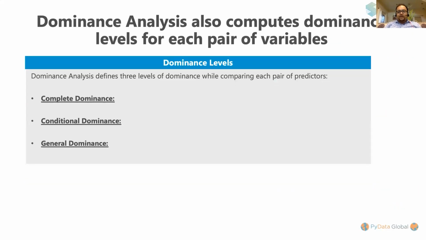One additional feature in the library is dominance levels. There are 3 levels of dominance while comparing each pair of predictors. A predictor is said to completely dominate another predictor if its dominance holds across all possible subset models. If a predictor's average additional contribution is greater for some model sizes, but not for all, then it is said to be conditionally dominating the other predictor. If the overall average R square contribution of one predictor is greater than the other, then the predictor is said to be generally dominating the other.